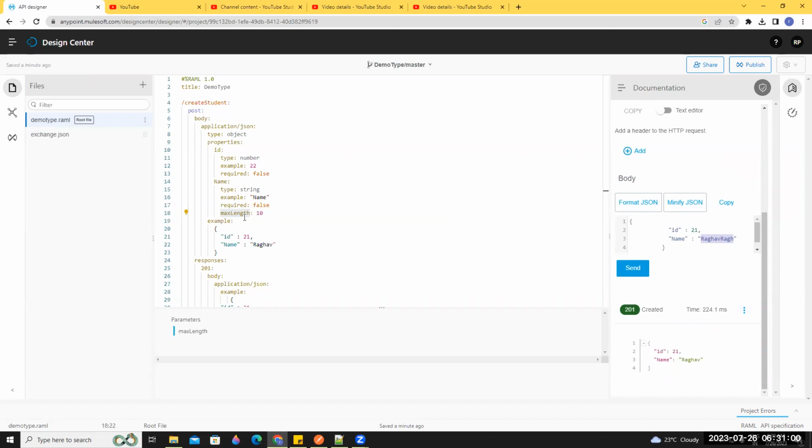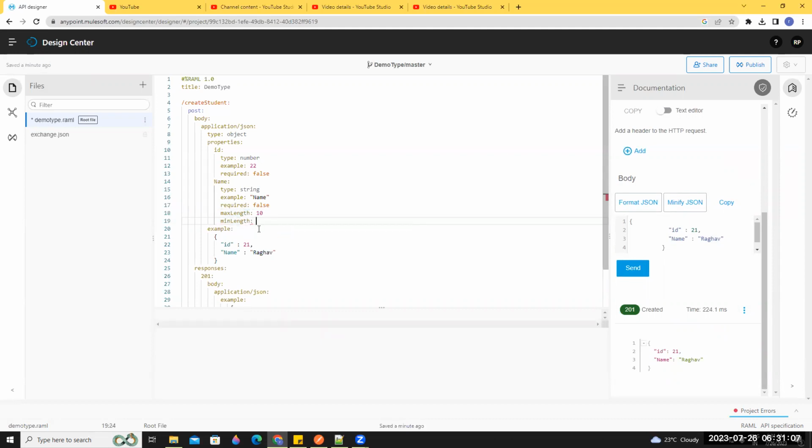Same thing, minimum length also you have to define. Min length 4 characters. Less than 4 characters is not accepted.